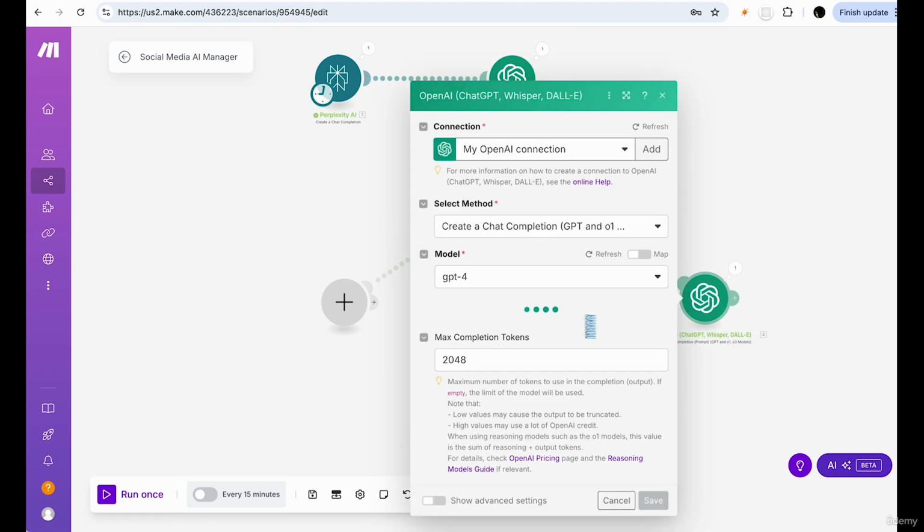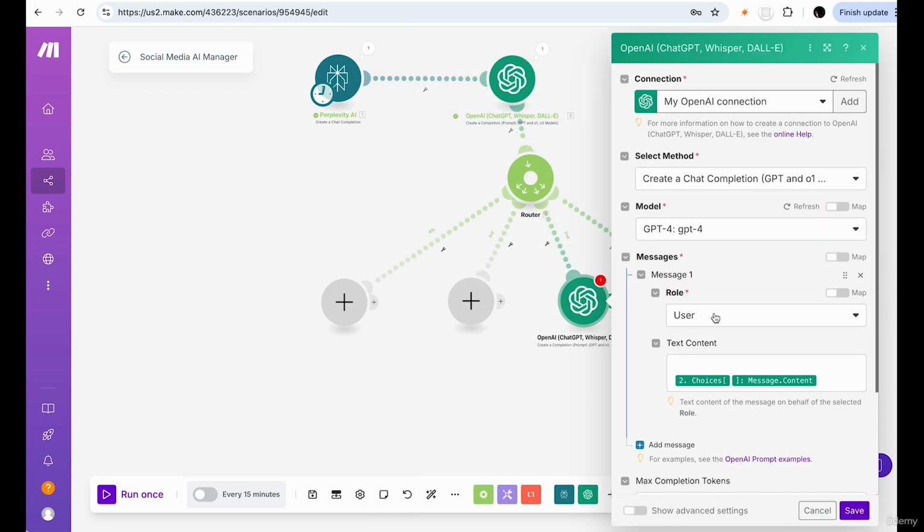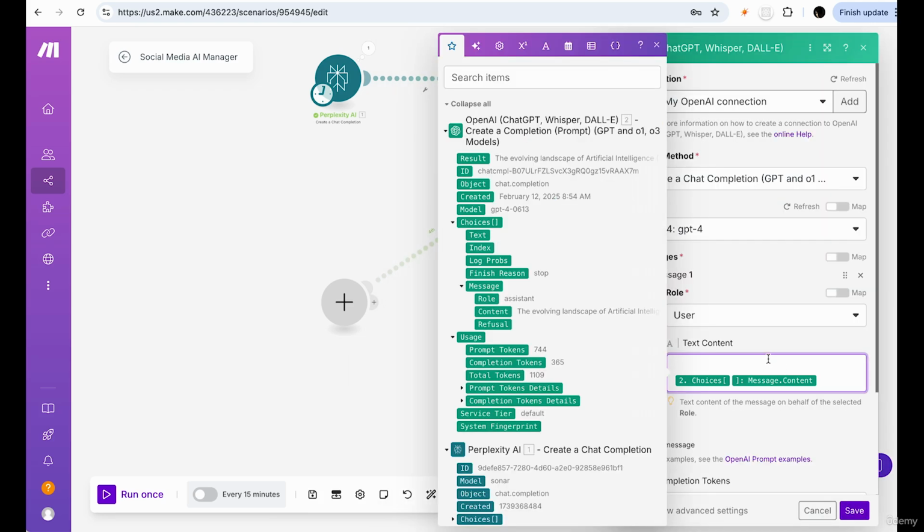Okay, so this could be very similar to what we did here for Facebook. So I want to go back into Facebook, and we're going to go ahead and copy the whole thing for now.